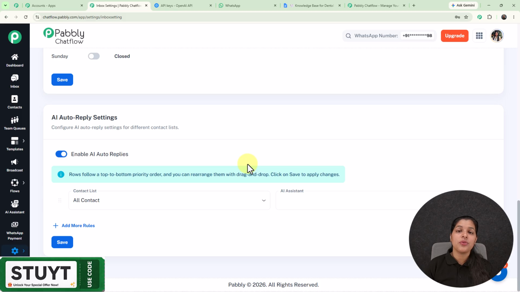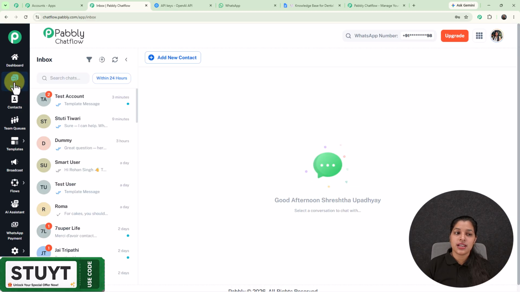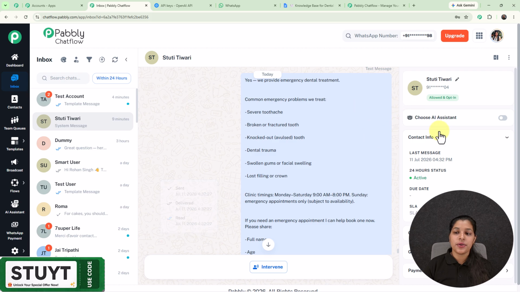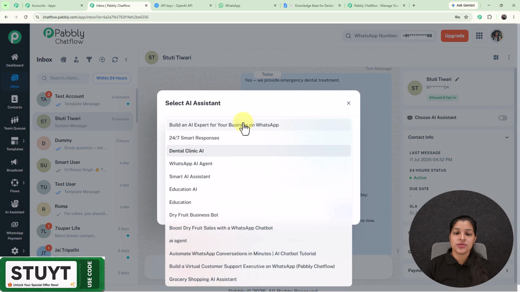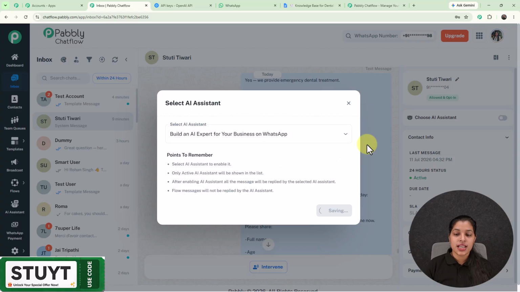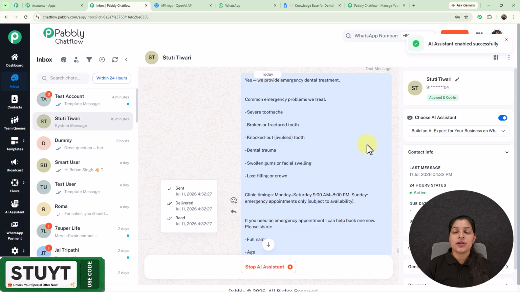So now I have shown you how you can enable your AI assistant for all your contacts or a particular contact list. Now let me show you how you can enable this AI assistant for a particular chat. So for that, I'm going to move towards my inbox, where I'm going to enable this AI assistant for this particular chat. And right here we are on this chat where we are getting this option for choose AI assistant on the right hand side. So I'm going to just select it, and from here I'm going to select the AI assistant which I have just created. So this is the process for enabling AI assistant for a particular chat. And now if this user messages me, the responses will be provided by my AI assistant.